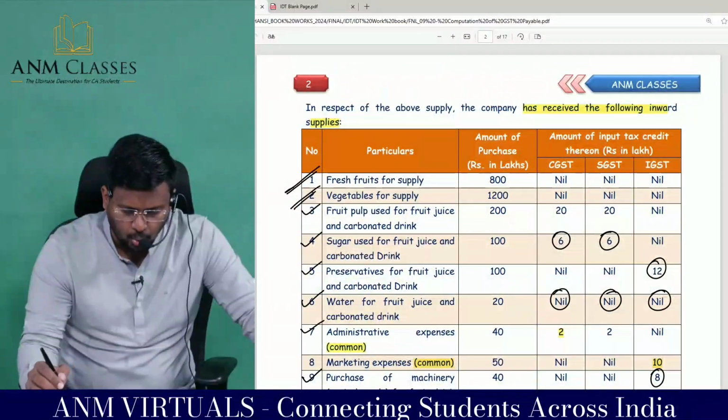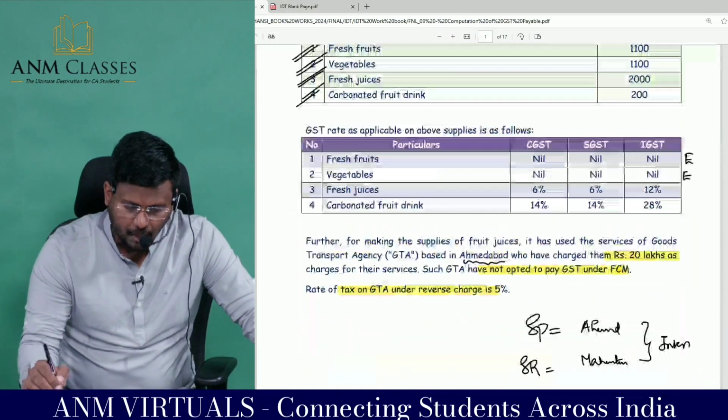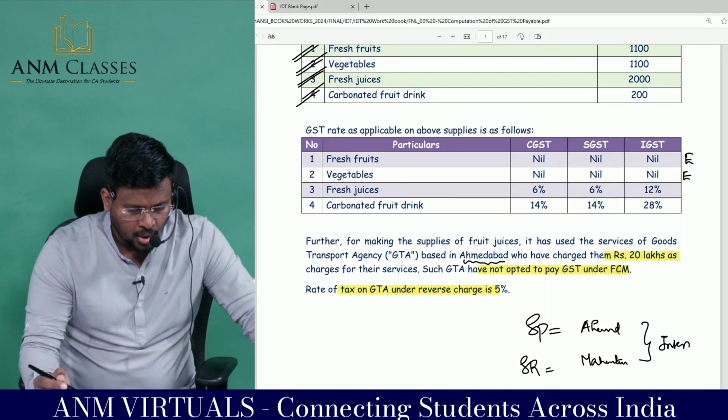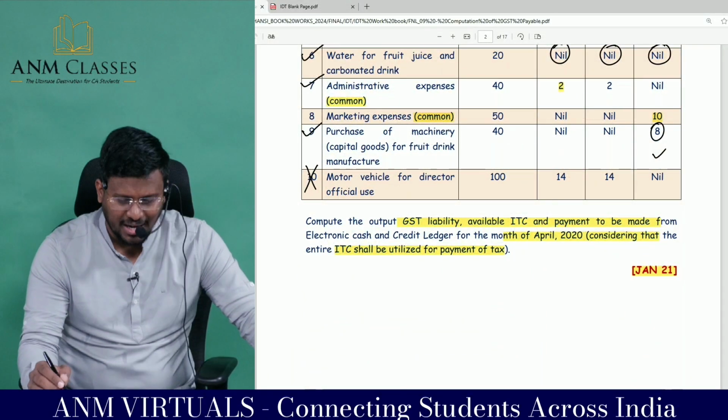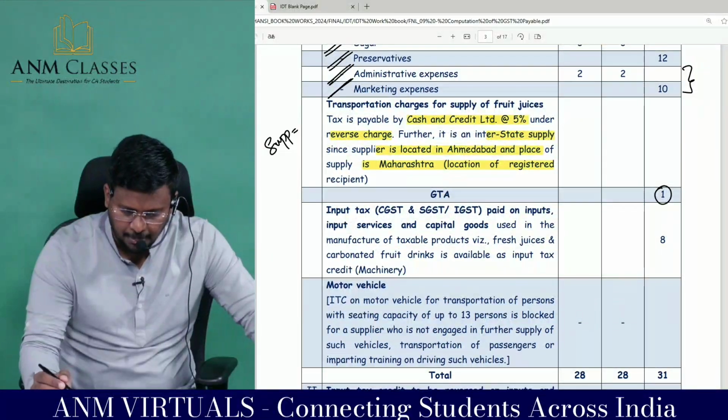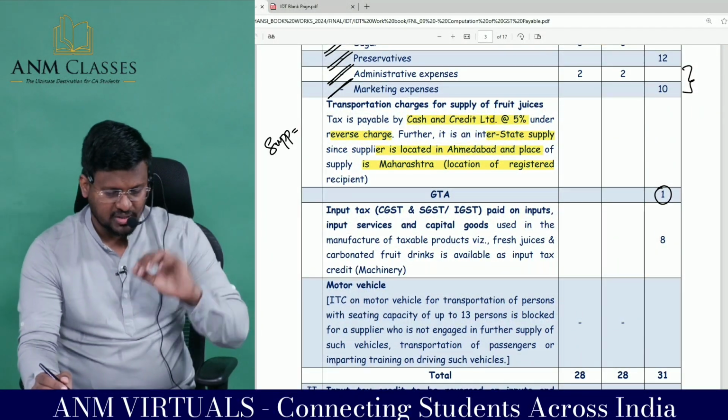Because what is the amount? 20 lakhs is the amount. 20 lakhs into 5% comes to how much lakh? 1 lakh. 1 lakh is the amount to be paid by the recipient on reverse charge basis.